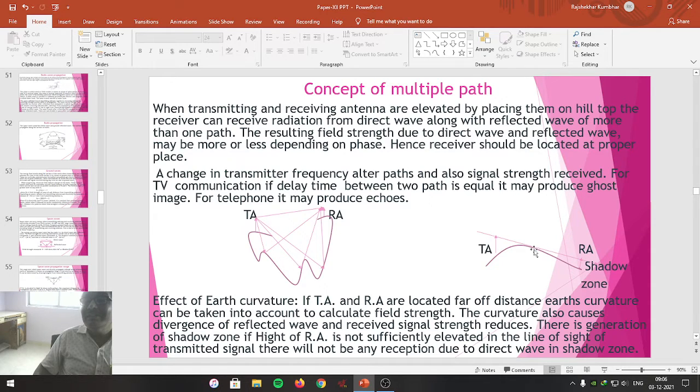And that's why this zone is the shadow zone, because in this particular shadow zone, no doubt space waves are there carrying the information, but the antenna is not sufficiently elevated, so it doesn't receive the signal. Therefore this particular zone is known as the shadow zone.